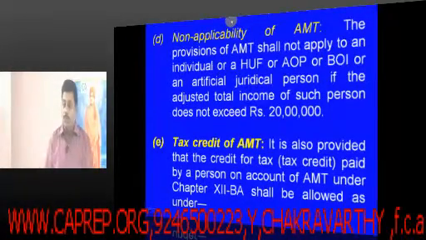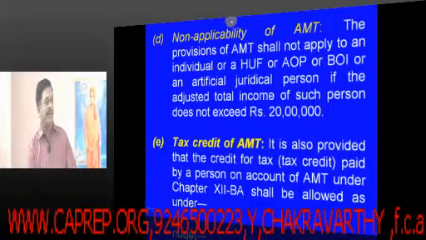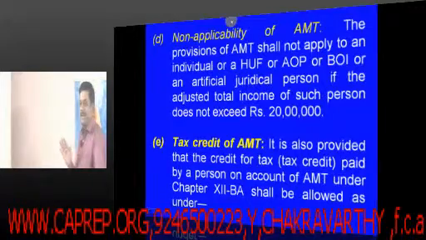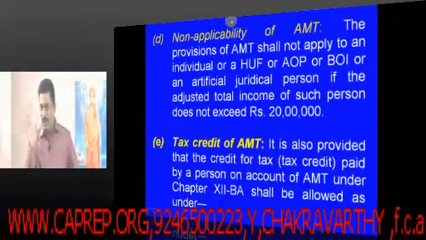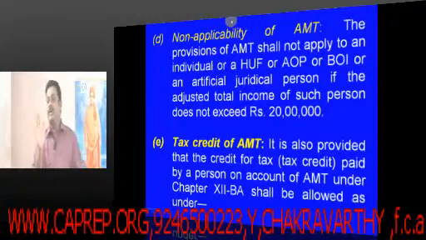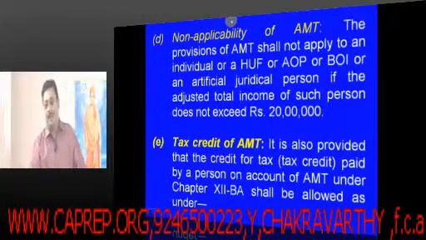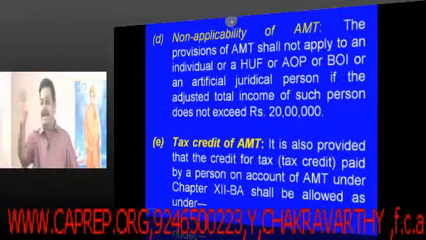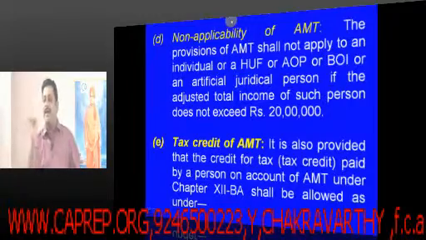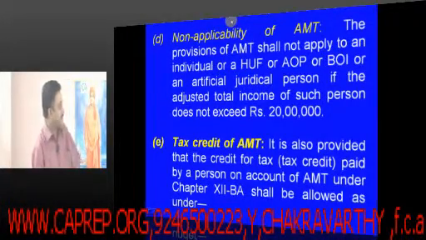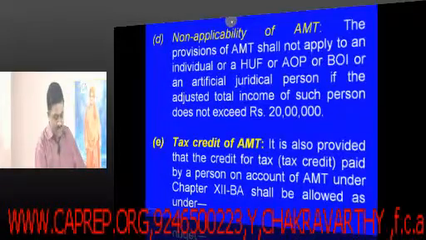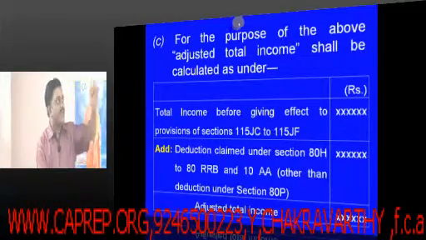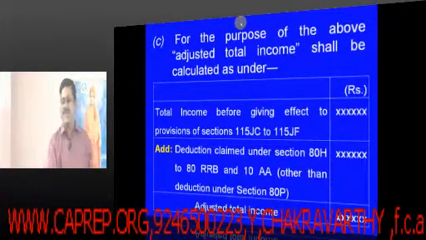And also make note of how do you calculate this adjusted total income. And you should first feel comfortable with the provision and have a feel that this is not a very tough provision. You will calculate the total income. First, if you calculate total income properly, calculating the alternate minimum tax is not a tougher task, because what you have calculated, there certain deductions you are taking for 10AA and your section 80 deductions, that is 80H2 to 80RRB except ATP, those deductions which you have taken, now you add it back so that it becomes adjusted total income.